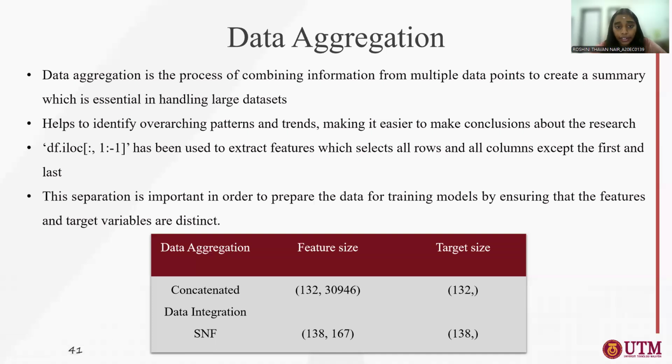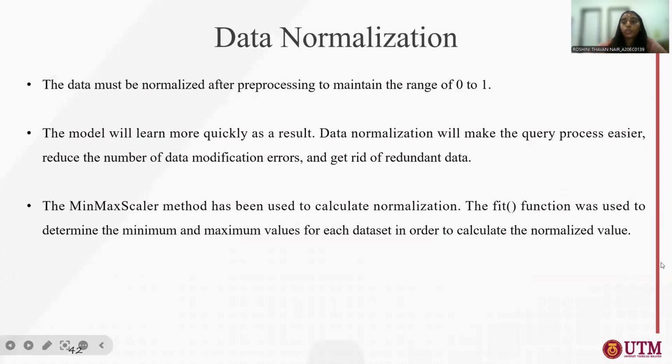Next, data aggregation. It is performed in order to combine the information from multiple data points to create a summary of the data set. So here is the feature size and target size for the concatenated and DNA and SNF method. Next, data normalization has been carried out.